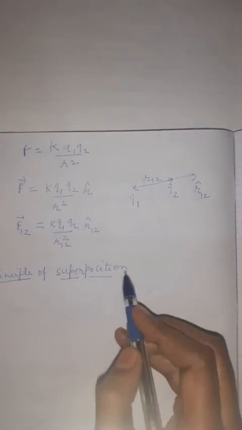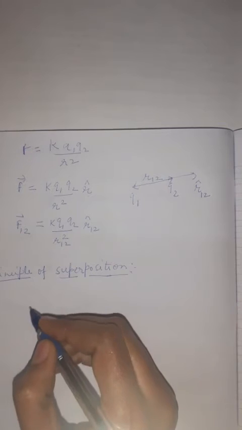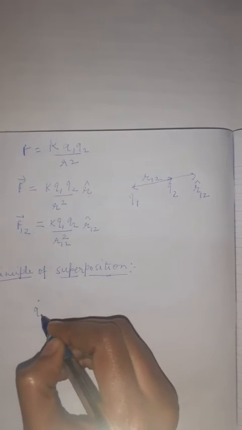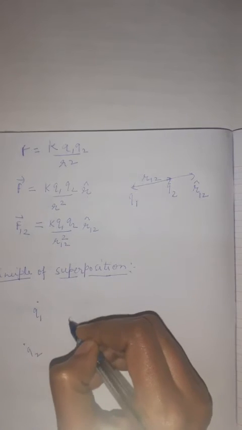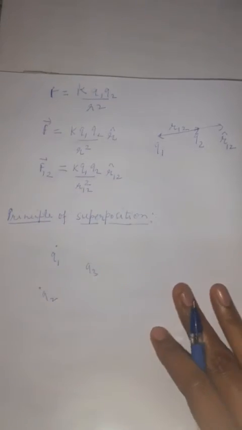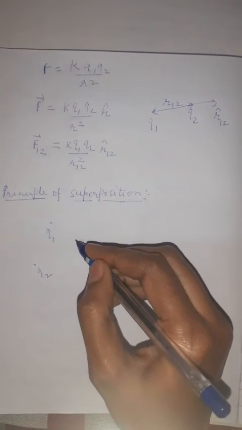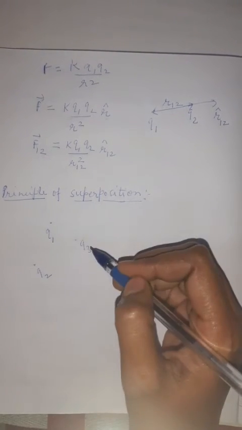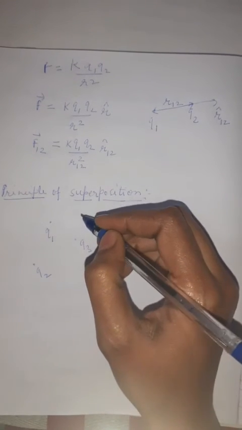The principle of superposition states that if there is a group of charges, like three charges Q1, Q2, Q3, then how will we calculate the force on a particular point?